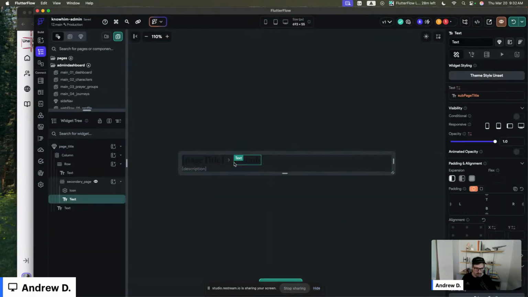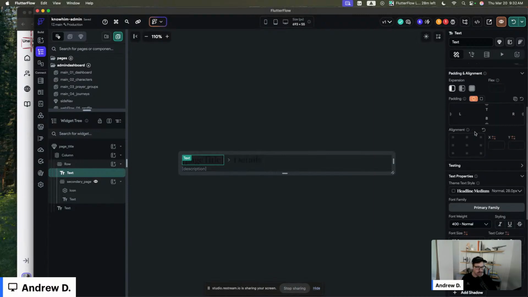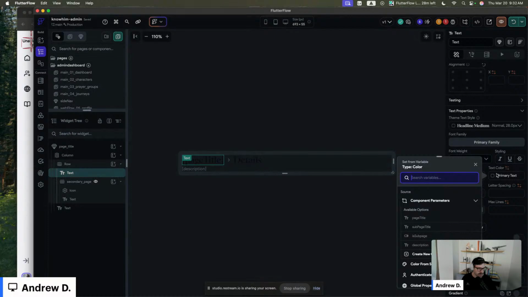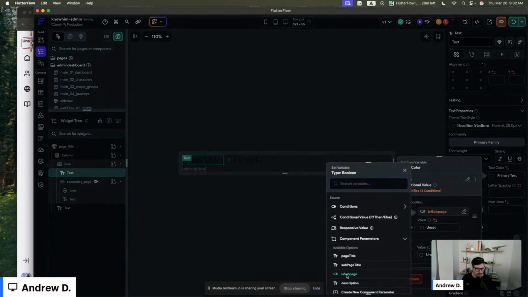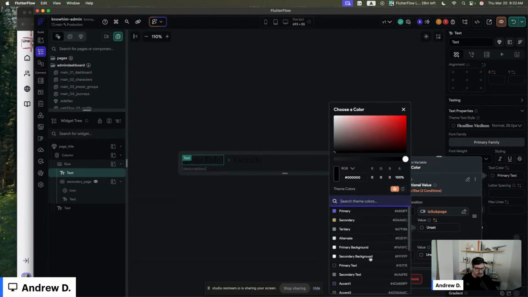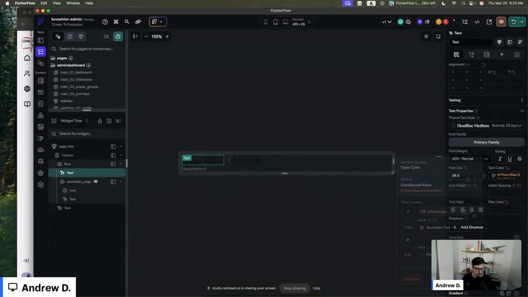All right. And then I'm going to also do this. This is going to be a black title if it's a primary page. If it is a sub page, I want this to be gray. So I'm going to do that as well. Conditional value here is sub page. If so, secondary text. If not, primary text.